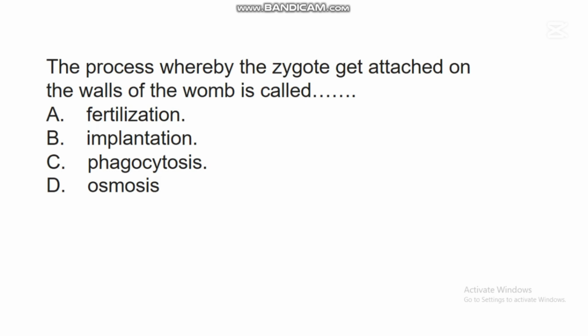The next question says, the process whereby the zygote gets attached on the walls of the womb is called dash. A. Fertilization. B. Implantation. C. Phagocytosis. D. Osmosis. In this question, the correct answer is B. Implantation. This implantation is the process whereby the zygote formed after fertilization gets attached on the walls of the uterus.